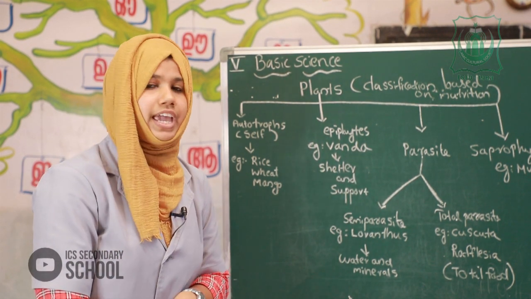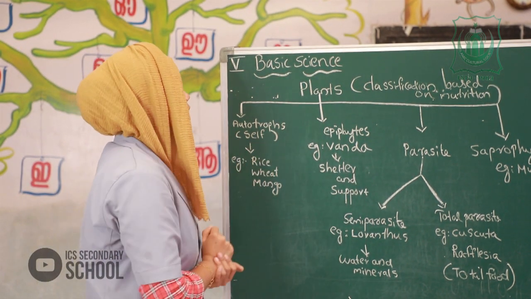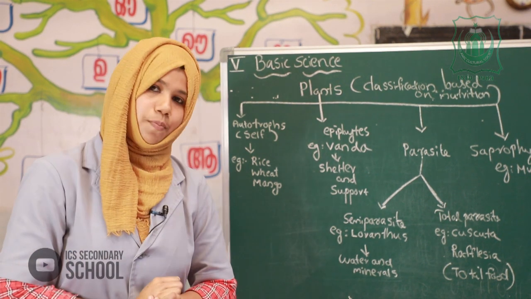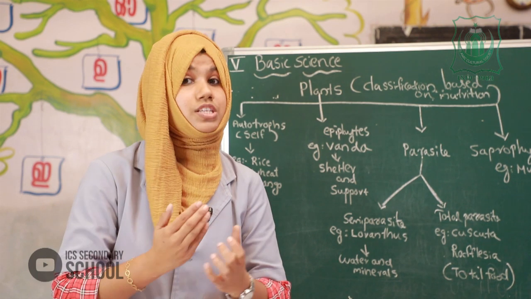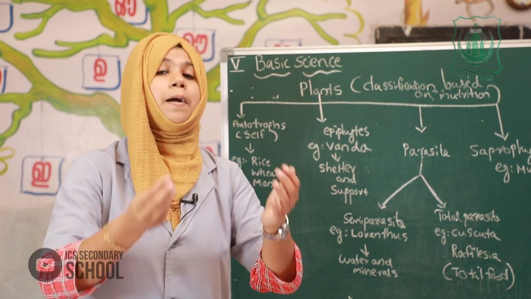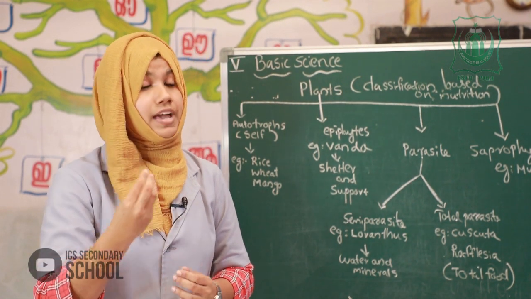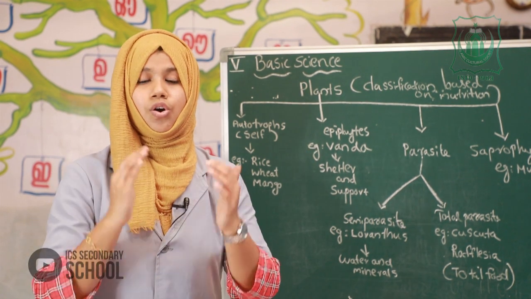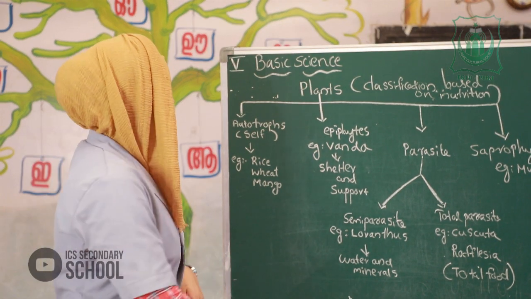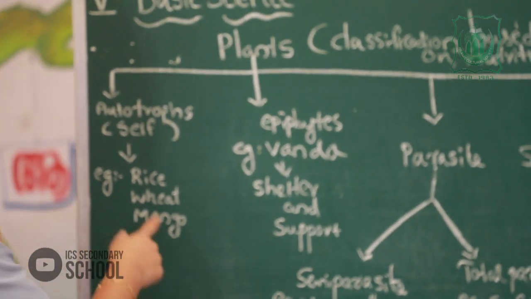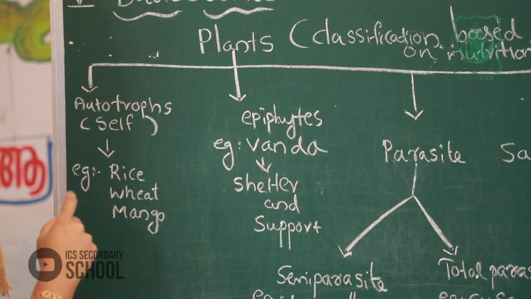Four groups. The first one is autotrophs. What are autotrophs? Yes, plants that prepare their own food. Examples: rice, wheat, mango.